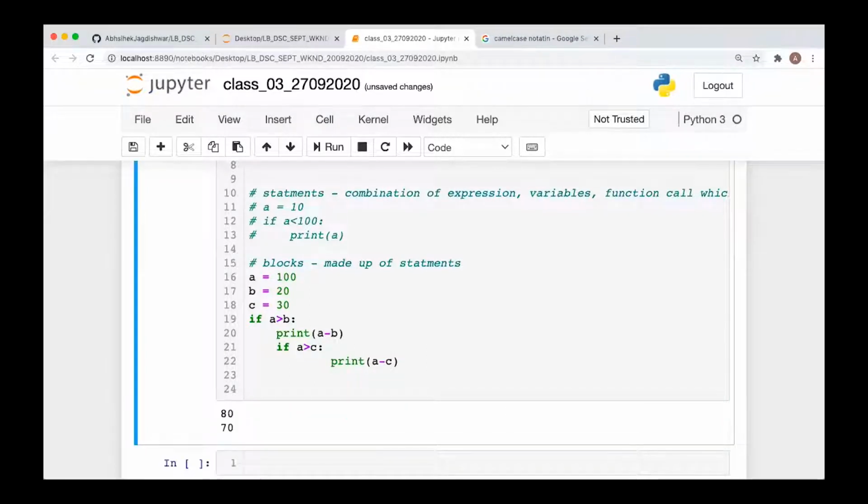Okay, now if you execute, this is also fine. You are providing extra spaces here. So you may always provide extra spaces wherever the indentation is required, but the code which is coming at the same block level should be provided the same indentation level. Clear? Fine, everyone? Any question?